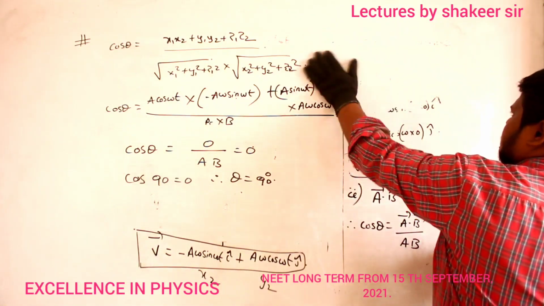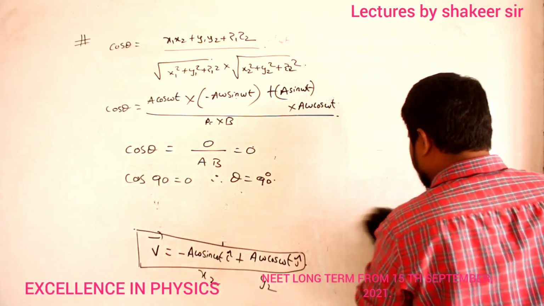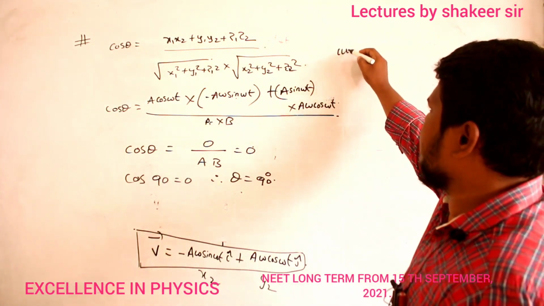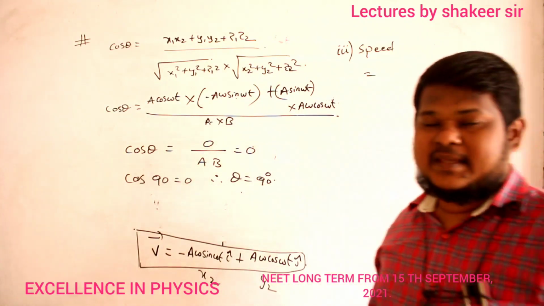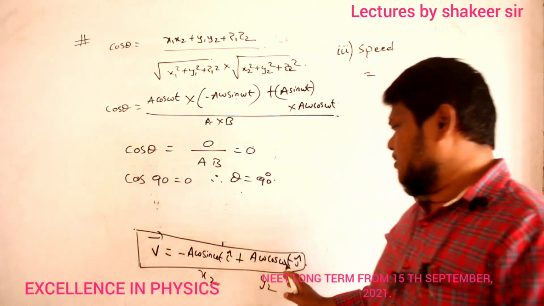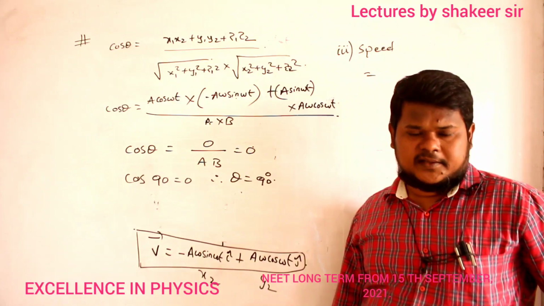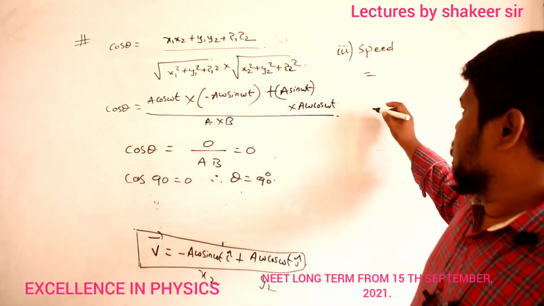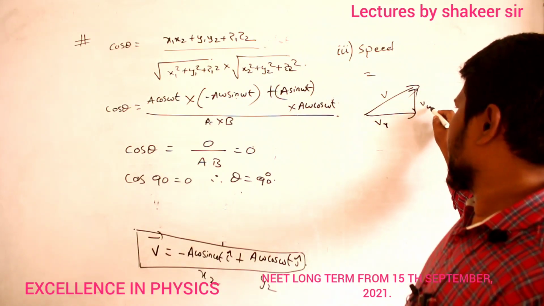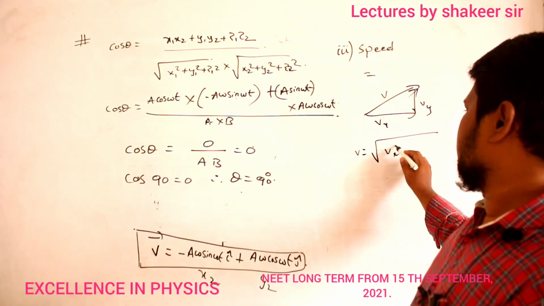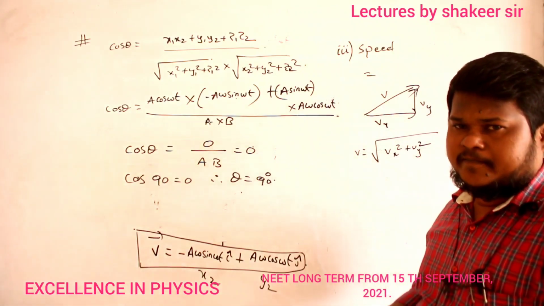Then he is asking the third question also, no? What is the third question he is asking? Speed of the particle. Now can you say how I can calculate the speed of the particle? Speed, how can I calculate? Velocity. This is the velocity vector. Clear, Nama? From this velocity vector, how can I calculate the speed of the particle? This is the total velocity, Vx, Vy. Then V is equal to square root of Vx square plus Vy square. So this is the speed. Magnitude of velocity is nothing but speed, no?